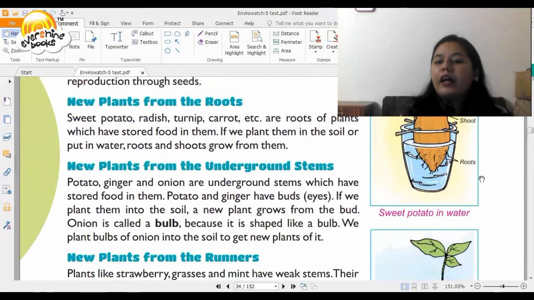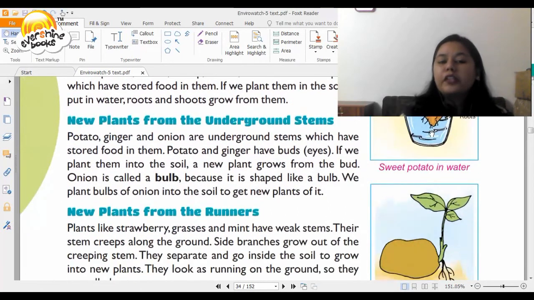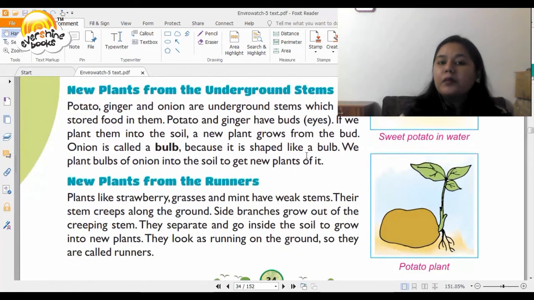New plants from underground stems. Potato, ginger, and onion are underground stems which have stored food in them. Potato and ginger have buds, that is eyes. If we put them into soil, a new plant grows from the bud. Onion is called a bulb because it is shaped like a bulb. We plant bulbs of onion into the soil to get new plants of it.